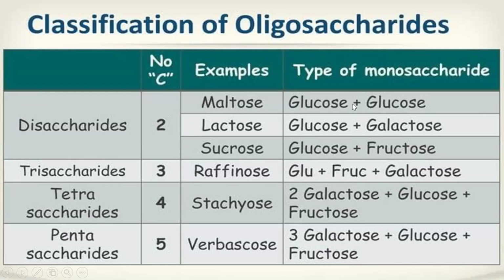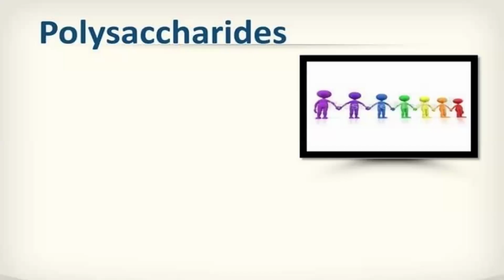Based on the number of monosaccharides, and this monosaccharide can be either glucose or galactose or fructose, based on how many monosaccharide units there are, you will get different oligosaccharides like disaccharides, trisaccharides, tetrasaccharides and pentasaccharides. I hope you have understood about oligosaccharides.